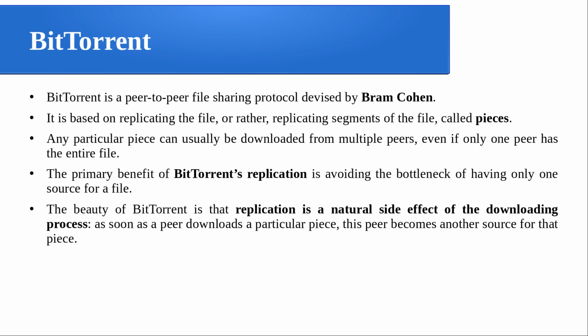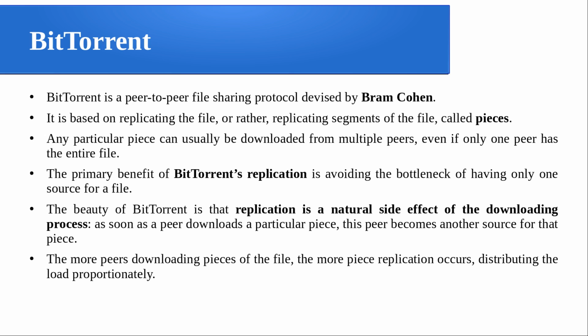Initially, you are trying to locate a particular resource, and you find that a particular segment of the file, a piece, is available in a node. You download it from there, and immediately when you have downloaded it, you become a source for that piece, and other machines can now contact you and get it from you. So replication is a natural side effect of the downloading process. The more peers downloading pieces of the file, the more piece replication occurs, distributing the load proportionally. So whoever is downloading becomes a source of the information further.